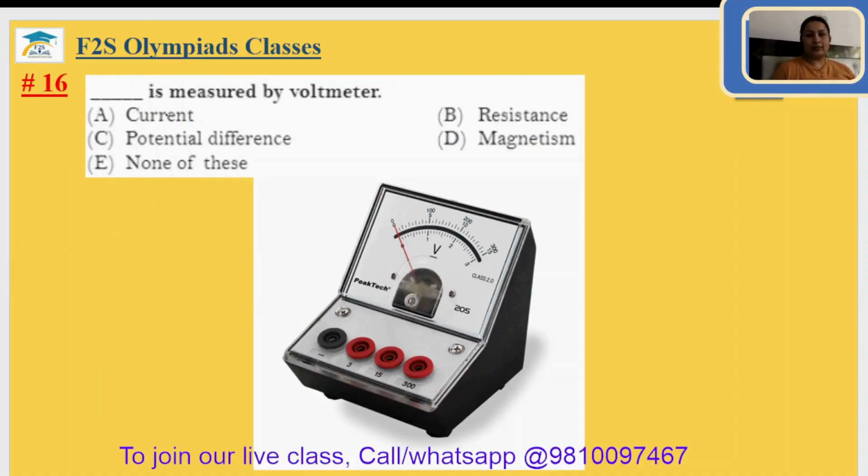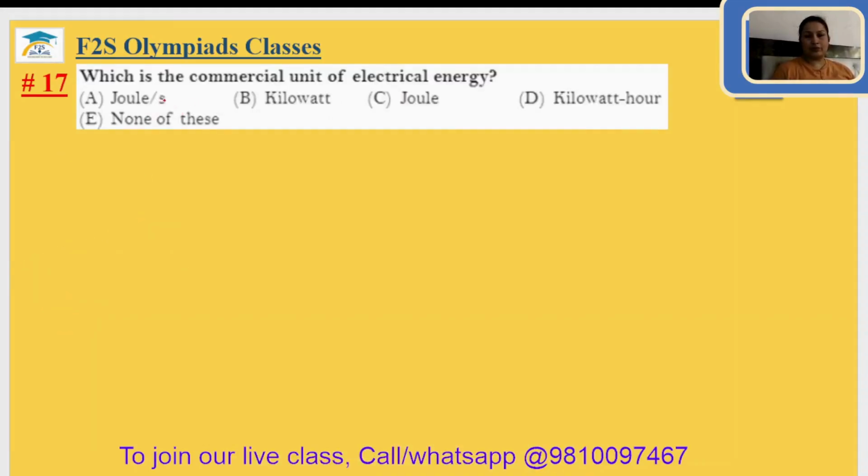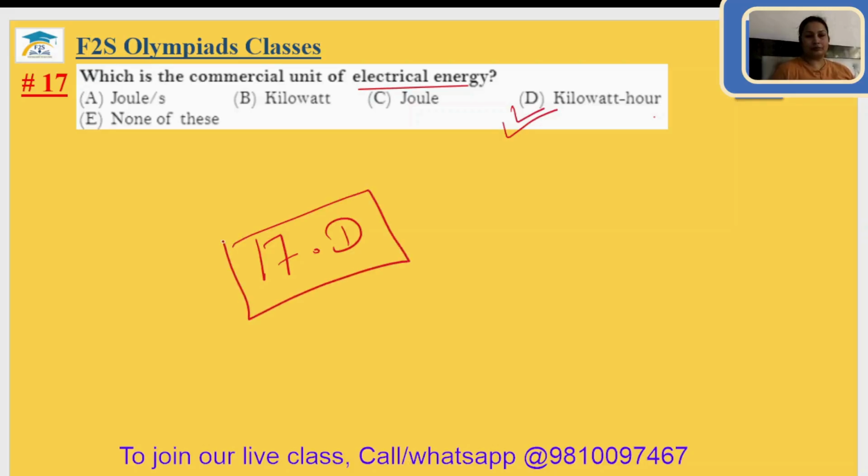Question number 16. Dash is measured by voltmeter. The voltmeter measures the voltage, that is your potential difference. The 16th answer is option C. Question number 17. Which is the commercial unit of electrical energy? Electrical energy is measured in kilowatt hour. So the answer will be option D.